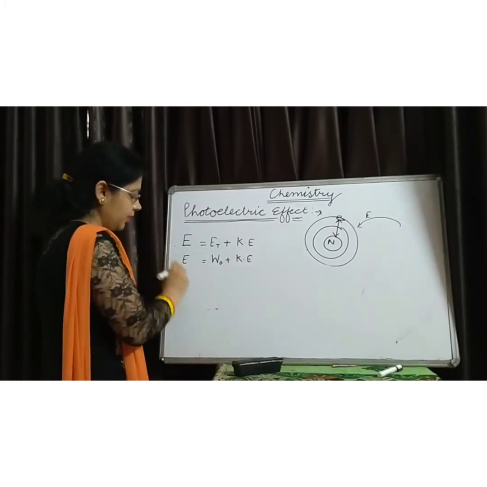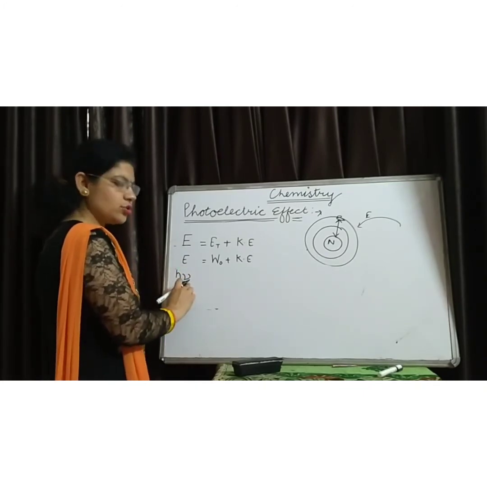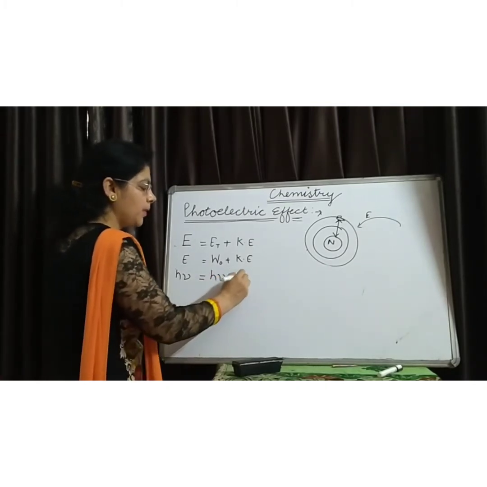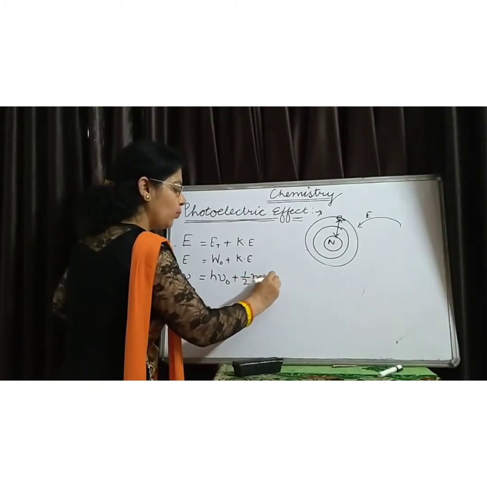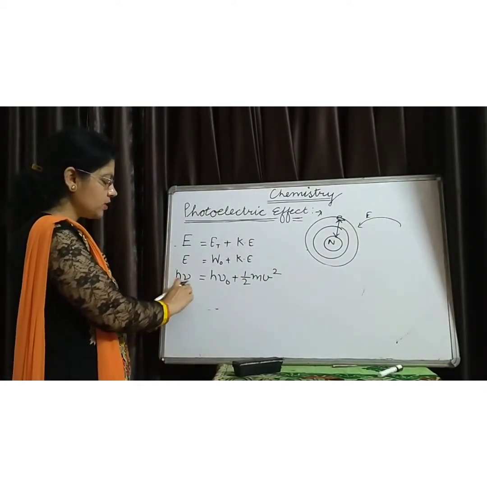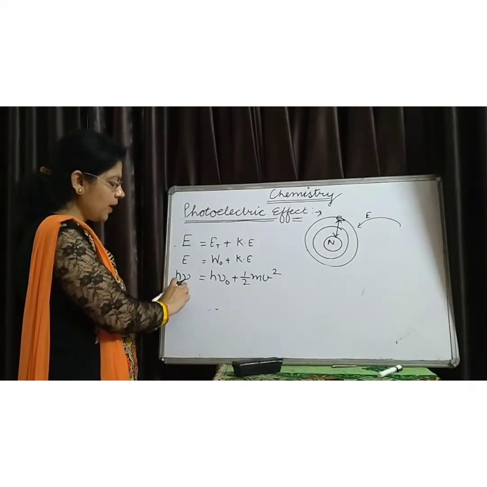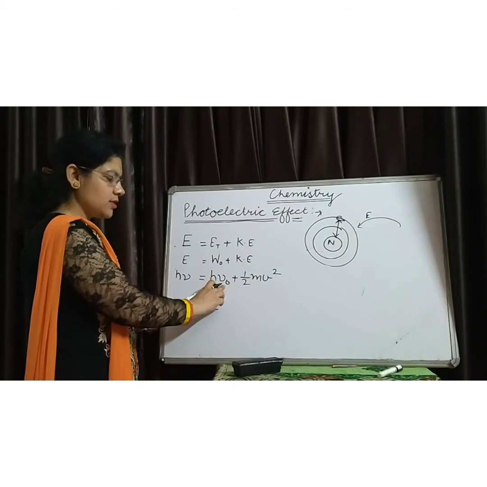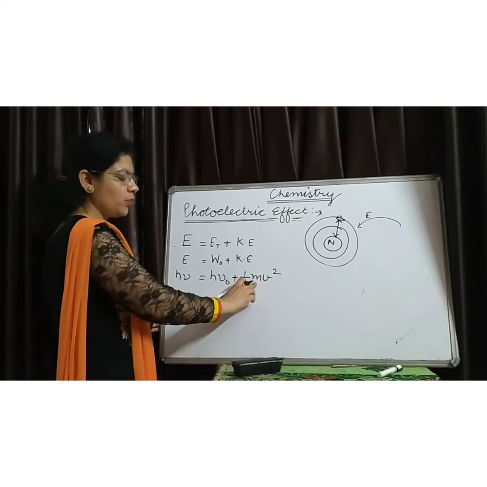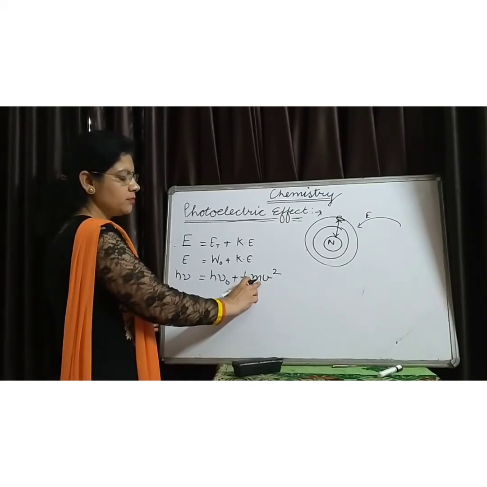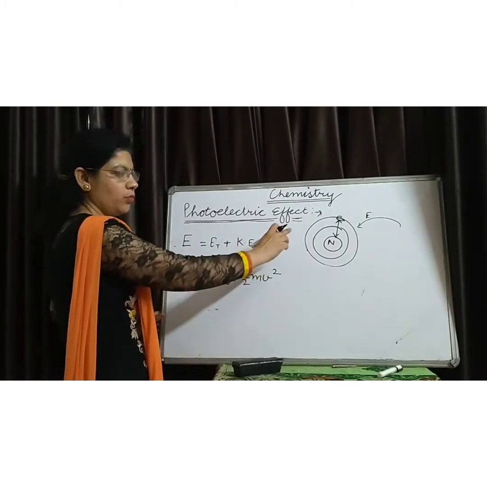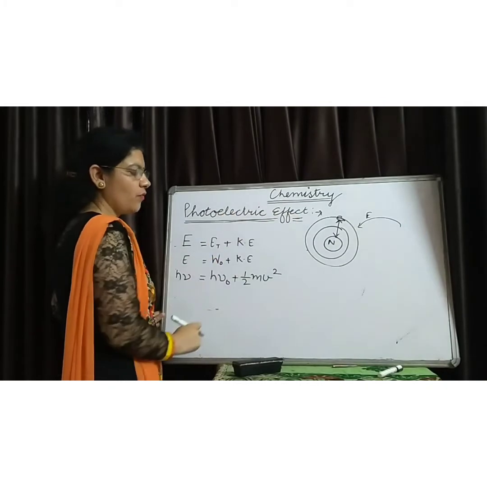Therefore, it is written as E is equal to h nu naught plus half m v square, where h is the Planck's constant, nu is the frequency of the radiations which we supply from the outside, nu naught is the threshold frequency, m is the mass of the electron, that is 9.1 into 10 raised to power minus 31, and v is the velocity of the electron with which it moves from the outside of the nucleus.